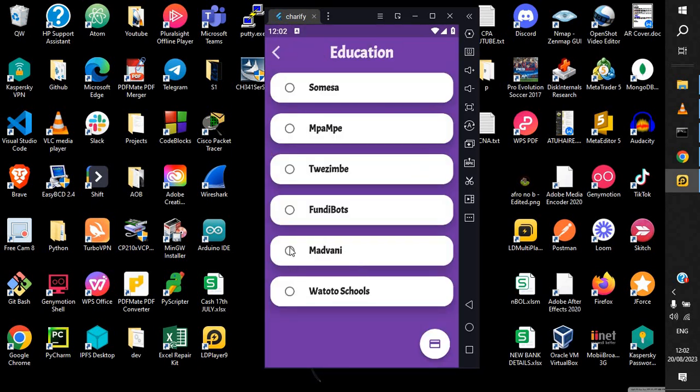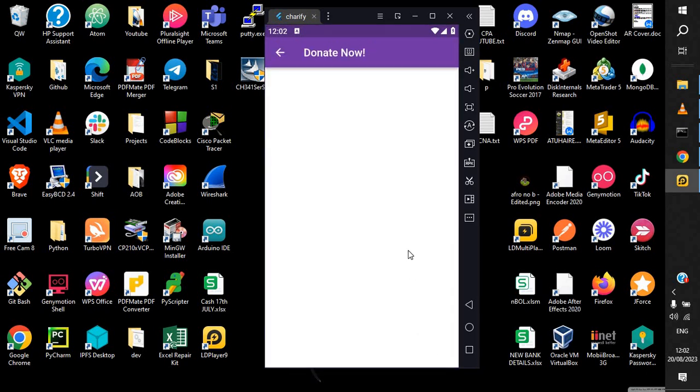Under education, you could choose any that you'd want to support. The listings you find here are approved by an admin, so that they are legit companies, to avoid a lot of people coming up with their own fraud campaigns or fraud companies. Currently only the admin is able to approve these. So when you click there, you're able to donate.